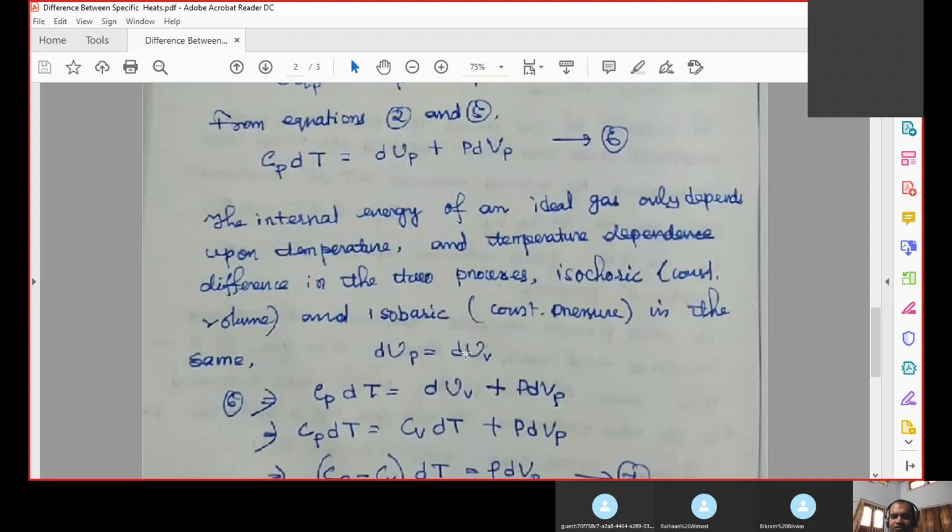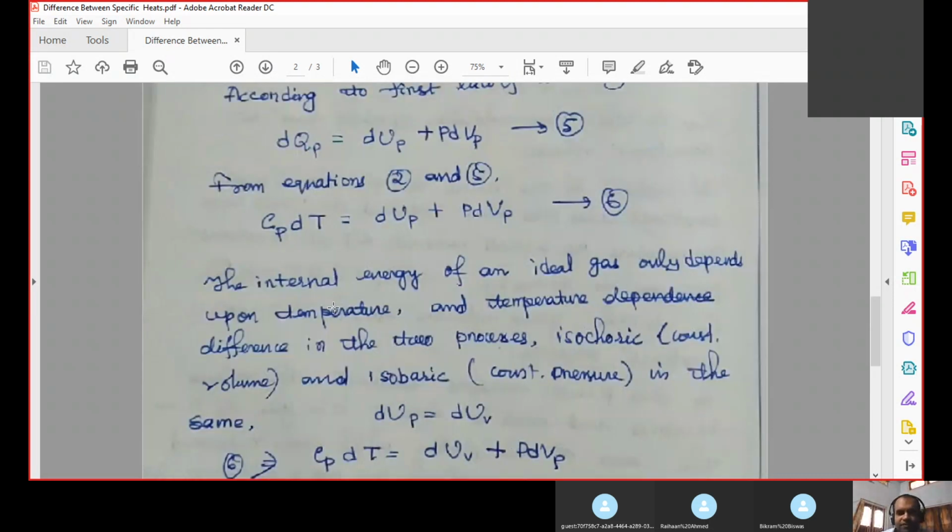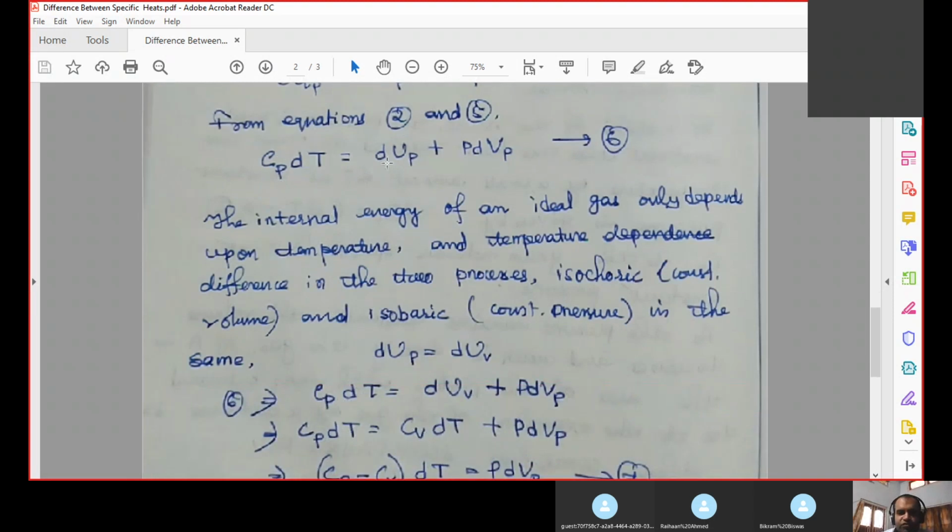Why? Because internal energy depends only on one quantity, that is temperature. Therefore, for the same temperature difference, the change in internal energy will also be the same. So we can write dUP as equal to dUV.